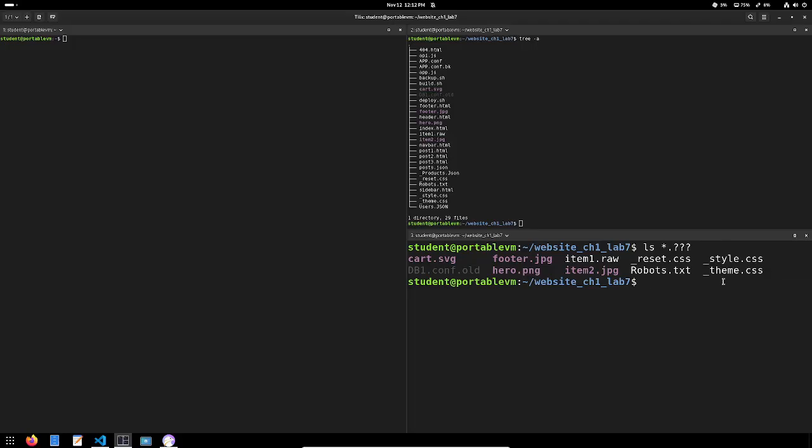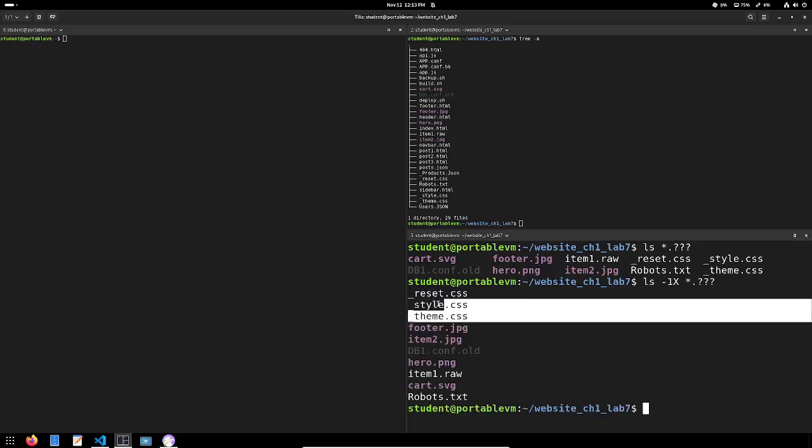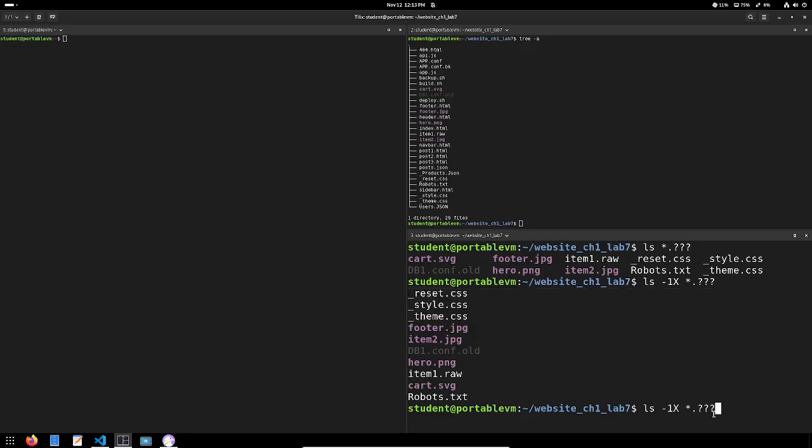And there are several ways that I can exclude those files. So first, I'm going to repeat it, and I'm going to sort it by file extension. So I want to get rid of these files here. So I'm going to create a condition that these files do not match. So one way that I could do that is that I can say, give me everything that doesn't start with an underscore.